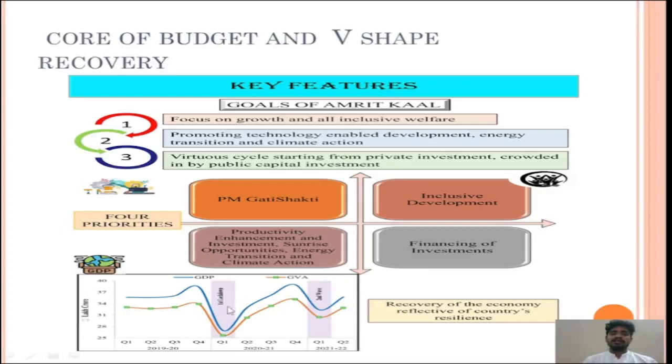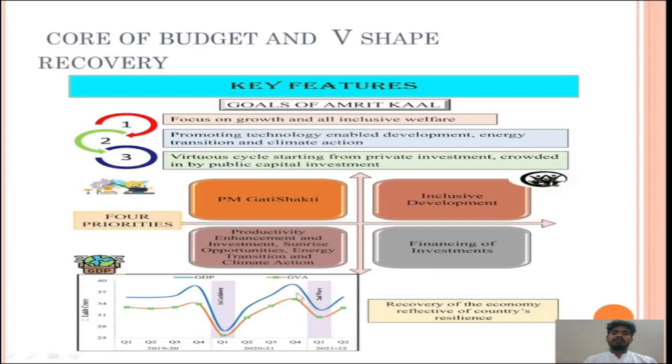This is a very critical and important point to be noted. What do you mean by V-shaped recovery? This is after Corona. What happened? Our GDP was shrunk to the very lowest level. Then after the second lockdown, after the second wave, the economy has been rejuvenated like this. Now we are in this phase.